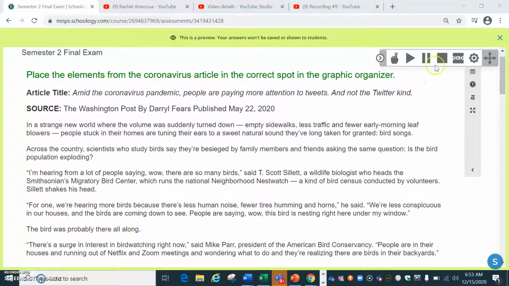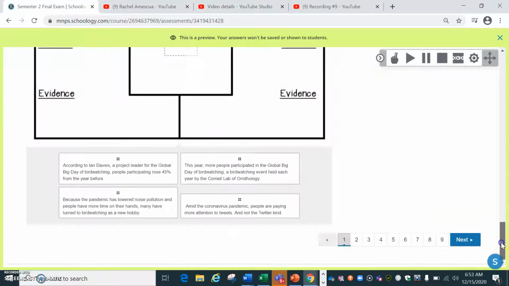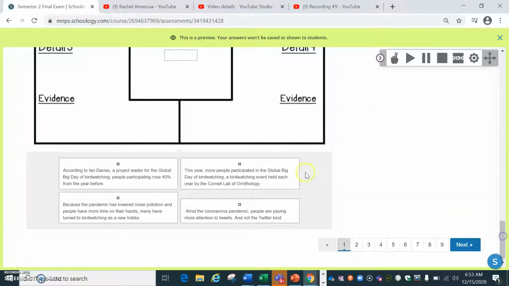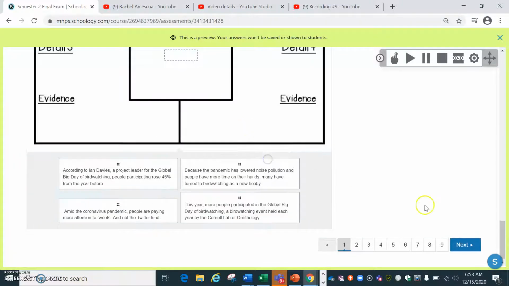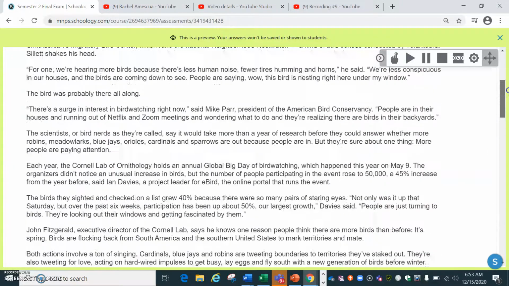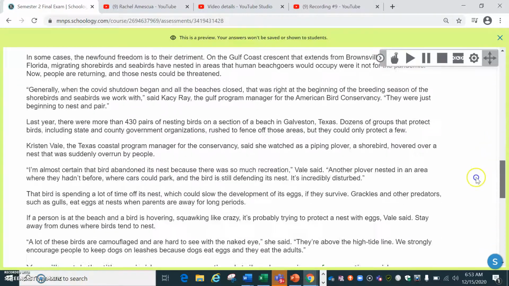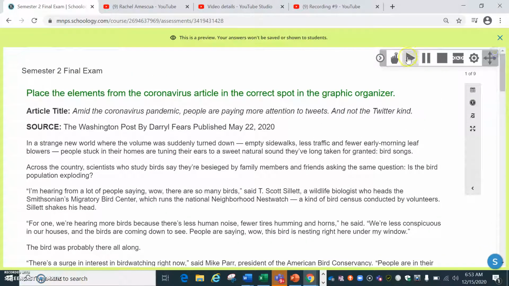You are going to start out filling in this graphic organizer. So you will slide these into place using this text that we read a couple of months ago. Remember that you do have the read aloud.